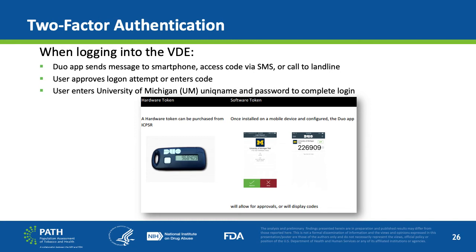The user typically approves the login attempt, enters a code, or presses a number on a landline. The user would need to enter their University of Michigan unique name and password to complete login. Here is a picture of a hardware token that can be purchased at ICPSR.